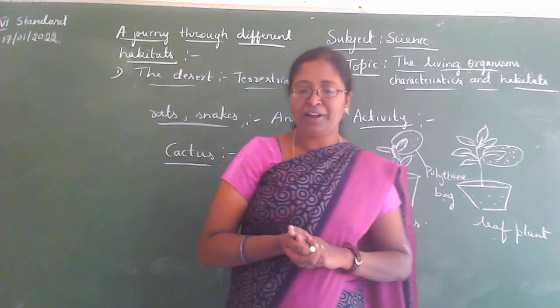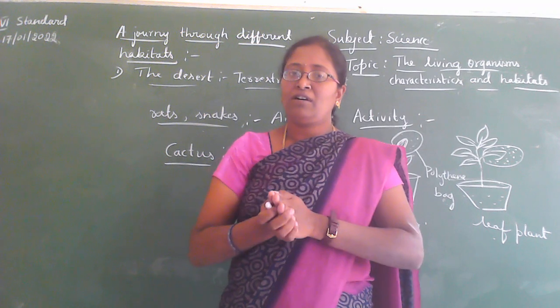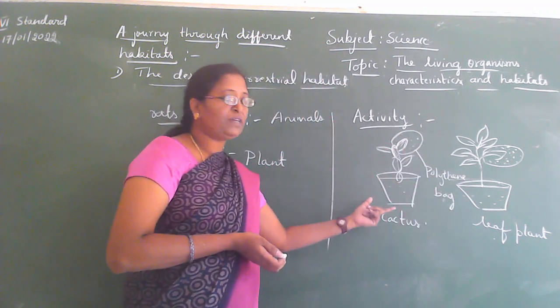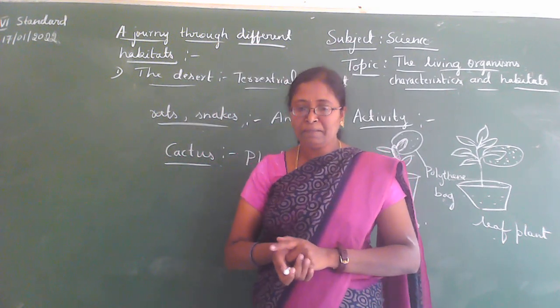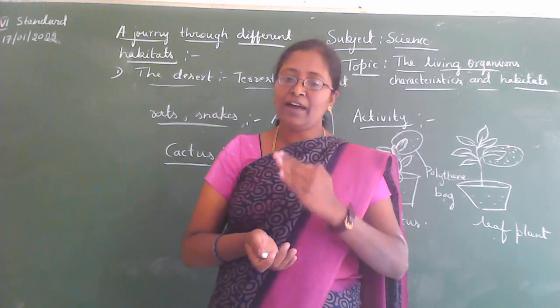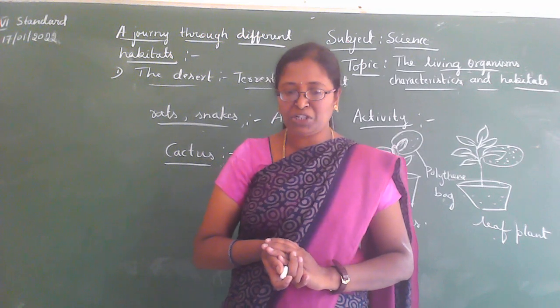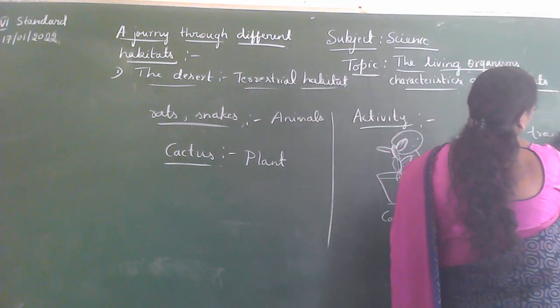Okay children? Desert plants lose a very small amount of water through the process called transpiration.